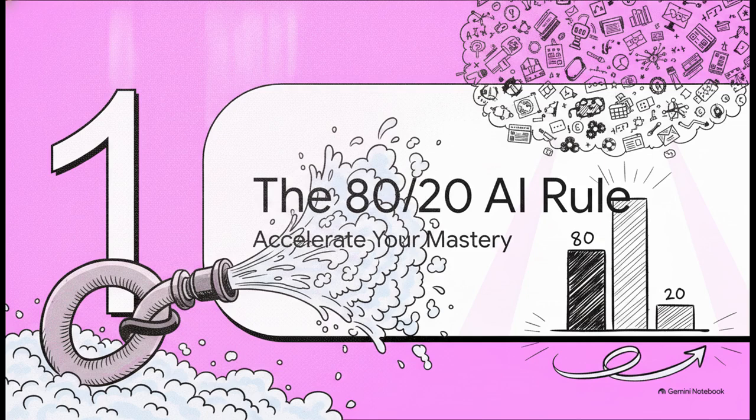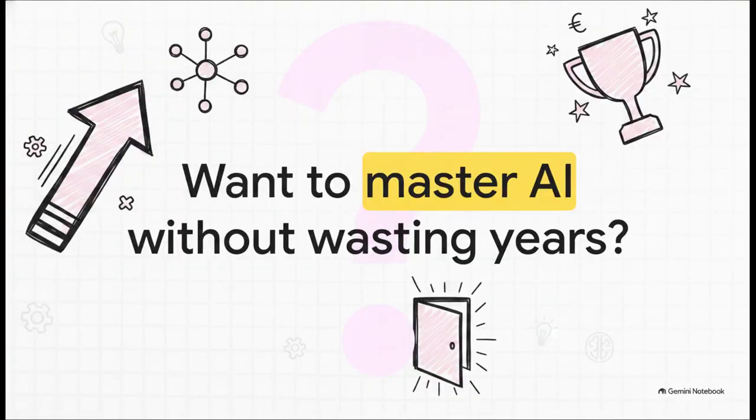Section 1. The 80-20 AI rule. Accelerate your mastery. Look, stepping into machine learning can literally feel like drinking from a fire hose. But what if mastering AI didn't actually have to take years of effort? Acquiring these skills efficiently could even open doors for you to compete in massive events. Our sources mention a recent virtual hackathon hosted by OPIC, Google DeepMind, and Vercel. They had a massive $30,000 prize pool just for building and shipping AI agents. The opportunities are absolutely huge if you know exactly where to focus your energy.